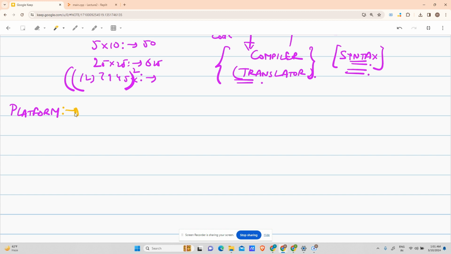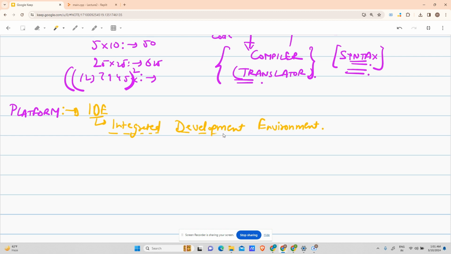In terms of computers or in the cyber world, the platform is called IDE, that is, Integrated Development Environment, right? So we will take it up one by one. Integrated means all the functionalities that you would be requiring are integrated on one platform.